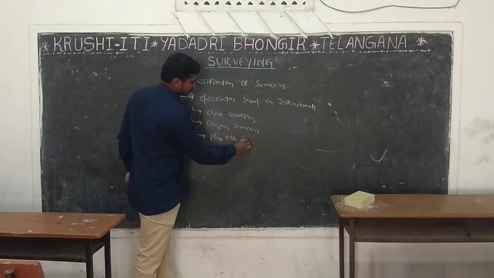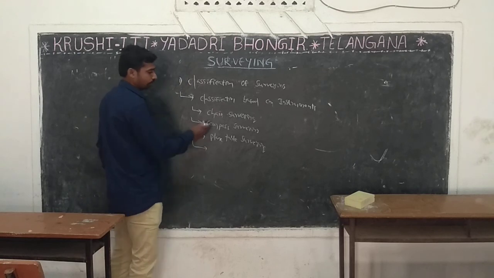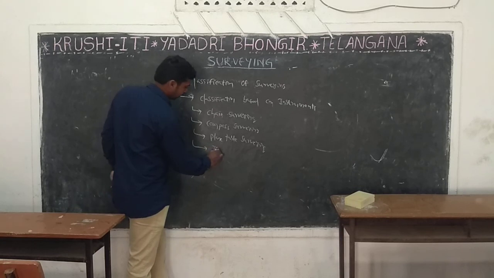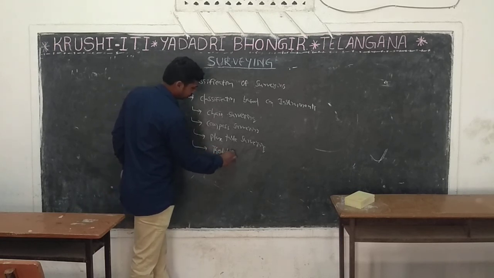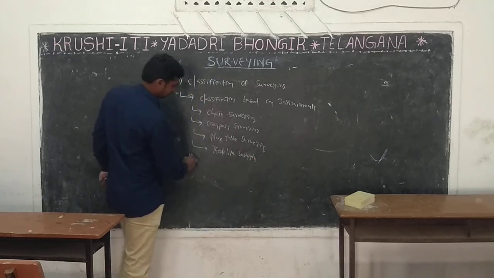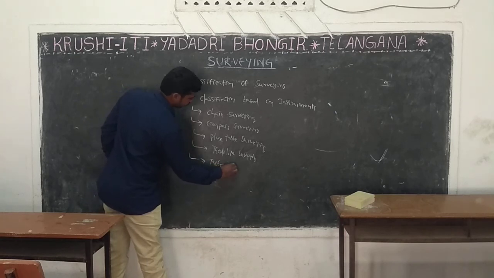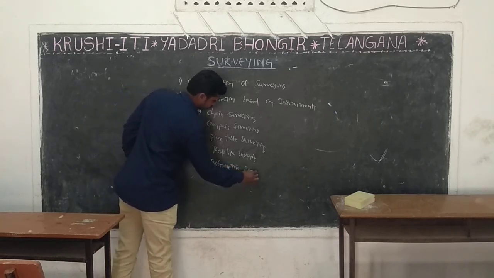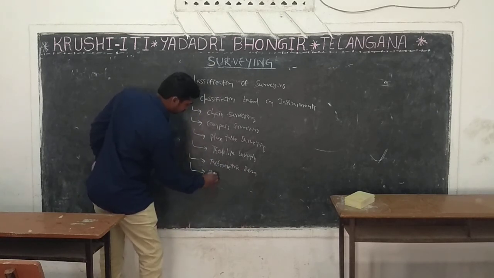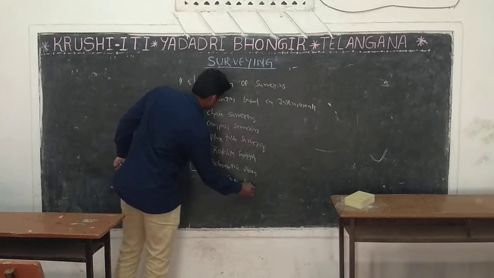Fourth one is theodolite surveying. Fifth one is tachyometric surveying. Next, total station survey.